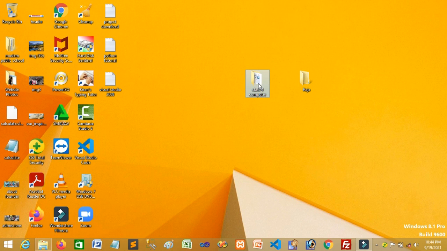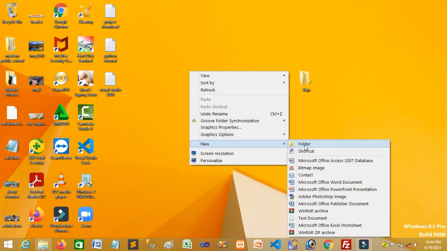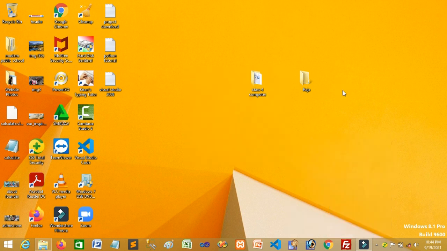So I told you how to create a folder on your desktop. Just follow these rules and you can create a folder. Okay, just 4 steps. First step, right click, choose the new option and select the folder option, then a new folder is automatically created. If you want to change the folder name, you can type whatever you want, and finally press enter, the folder name will be changed.